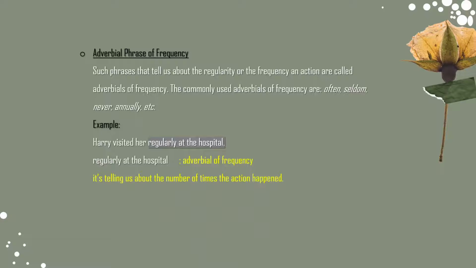The last one is adverbial phrase of frequency. Such phrases that tell us about the regularity or frequency of an action are called adverbials of frequency. The commonly used adverbials of frequency are often, seldom, never, annually, etc. For example, Harry visited her regularly at the hospital. Regularly at the hospital is an adverbial of frequency. It's telling us about the number of times the action happened.